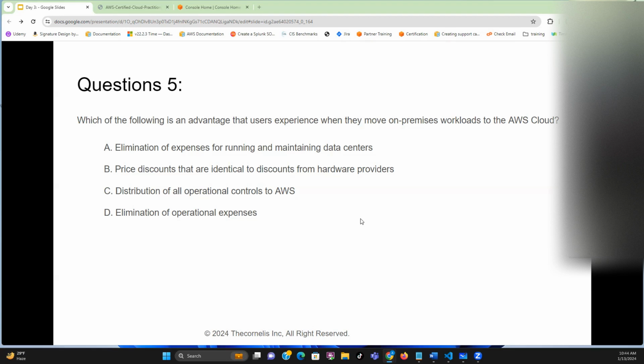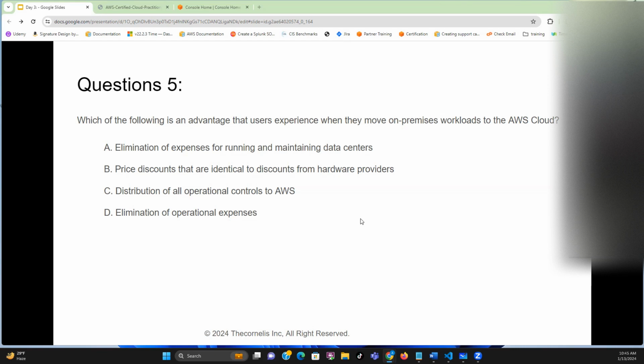B, price discounts that are identical to those from hardware providers. C, distribution of all operational controls to AWS. C is totally wrong. So the person that said all of the above, you are wrong.